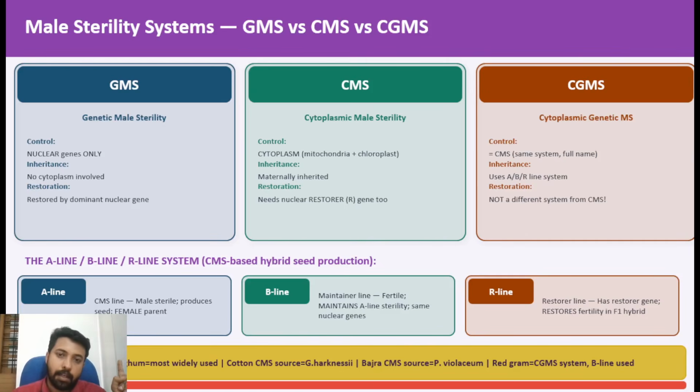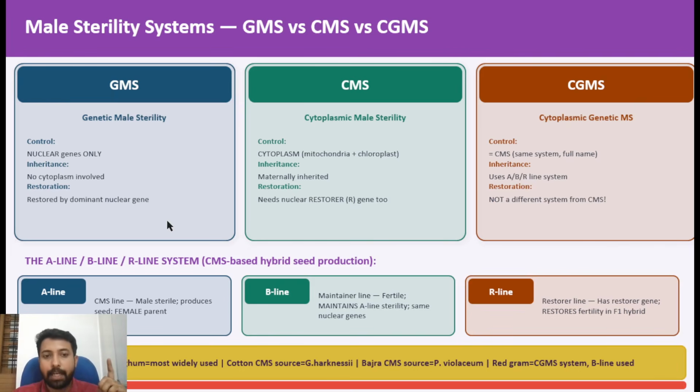Clear? Then coming to the male sterility system, that is also a very important area. We already discussed that male sterility and self incompatibility are two major areas of plant breeding principles you should focus on. Of that, male sterility is more important because it is used in hybrid seed production.